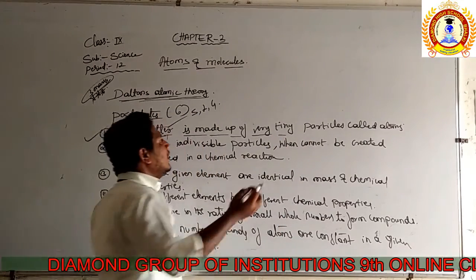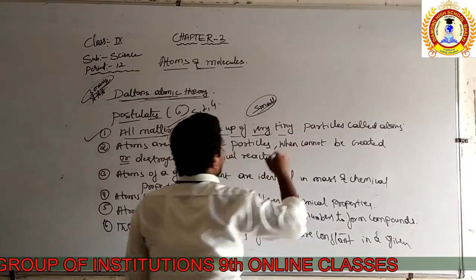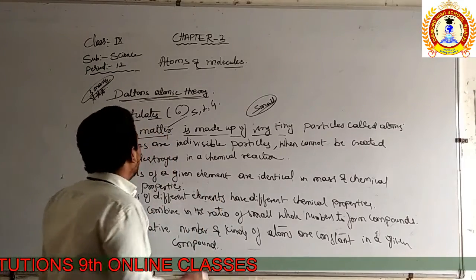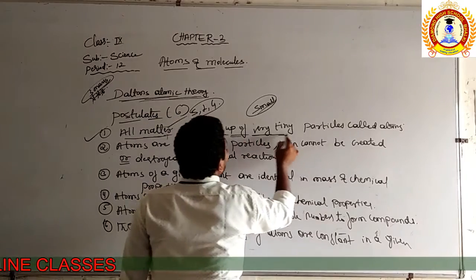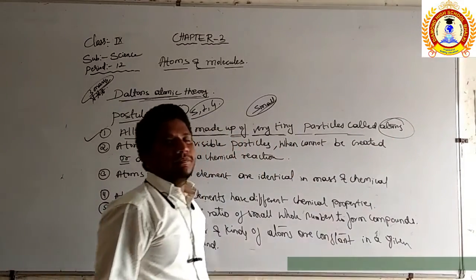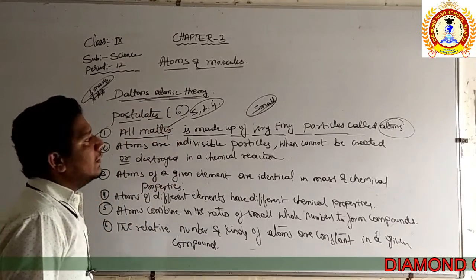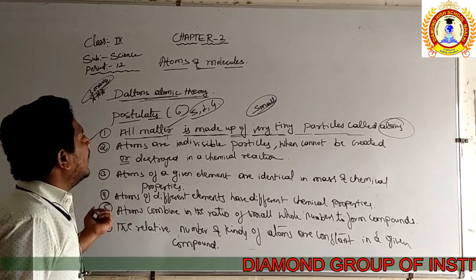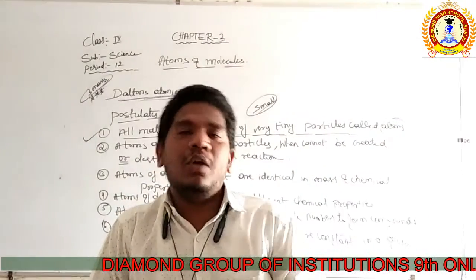Tiny particles means very small particles, so small that we cannot even see them. Those tiny particles are called atoms. You can write this as the definition of an atom. If asked in the examination for 1 mark, you can say that all the matter in the universe is made up of very tiny particles known as atoms.